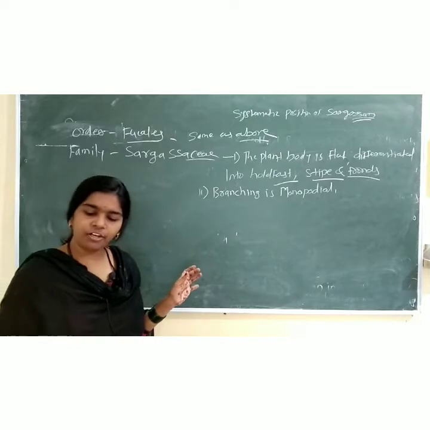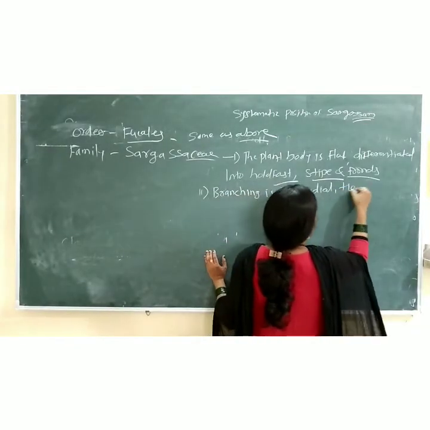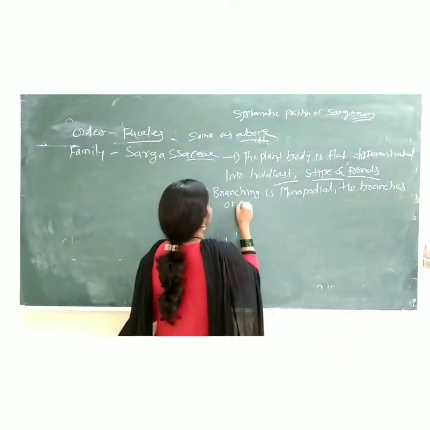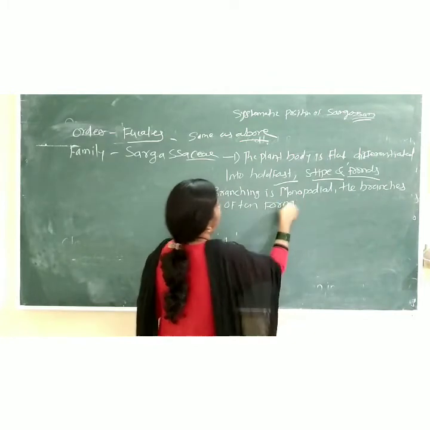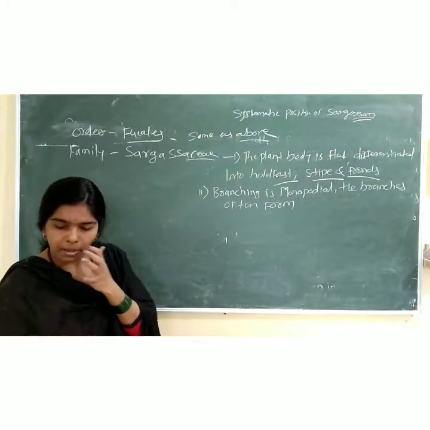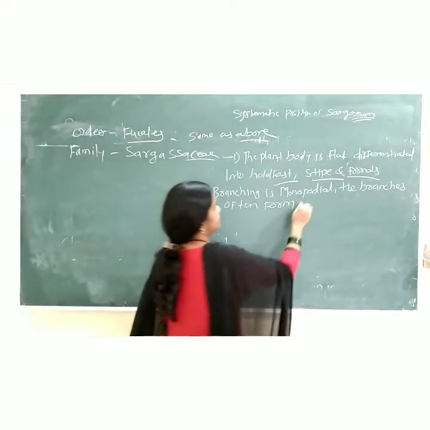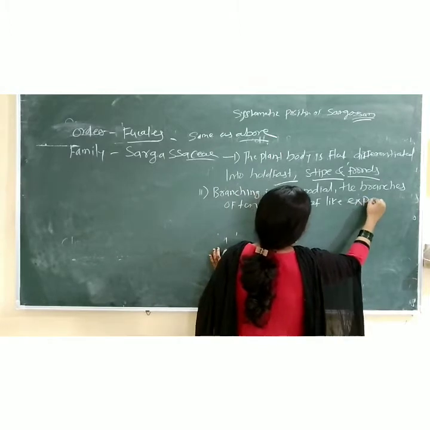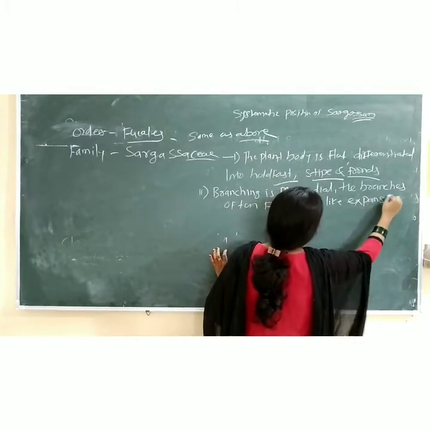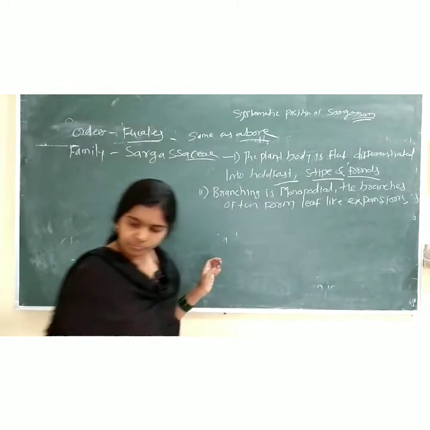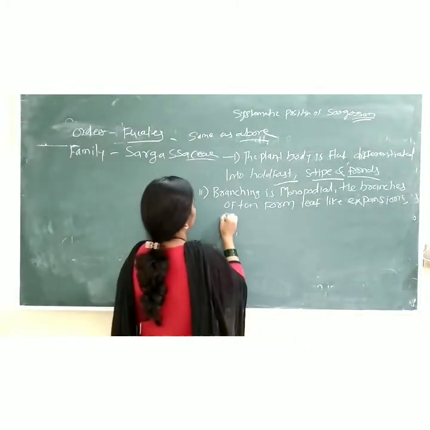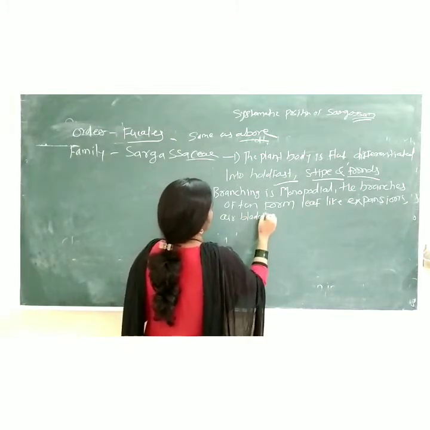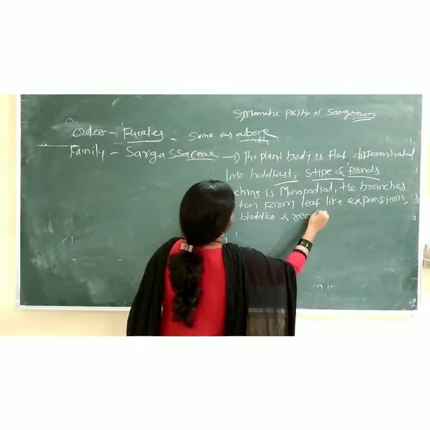The branches often form leaf-like expansions, then air bladder and receptacle.